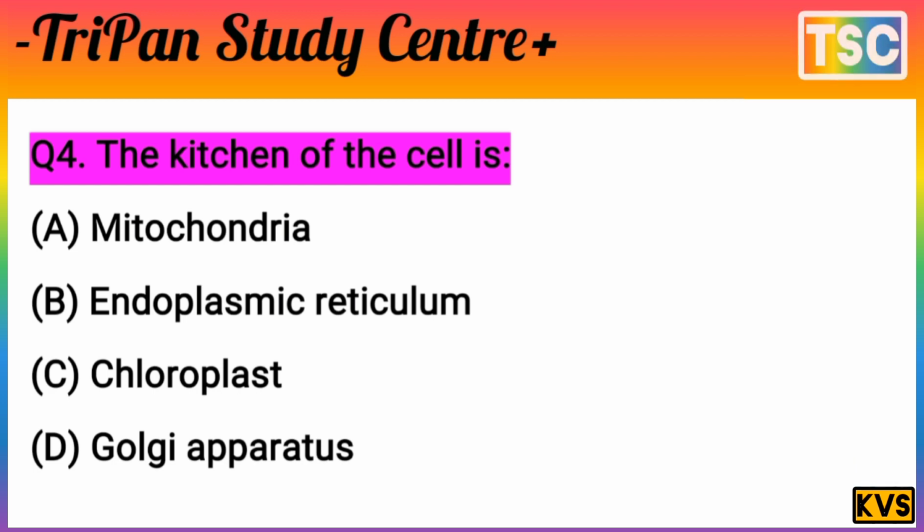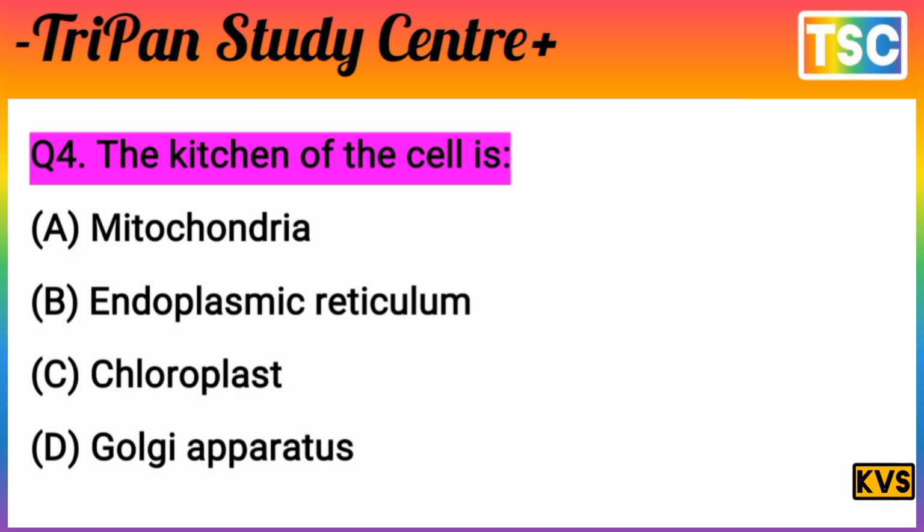Question is very interesting. The kitchen of the cell is... But one point here, chloroplast has a green pigment called chlorophyll, and they are involved in the photosynthesis of food. So they are also known as the kitchen of the cell. It means the option C is correct.